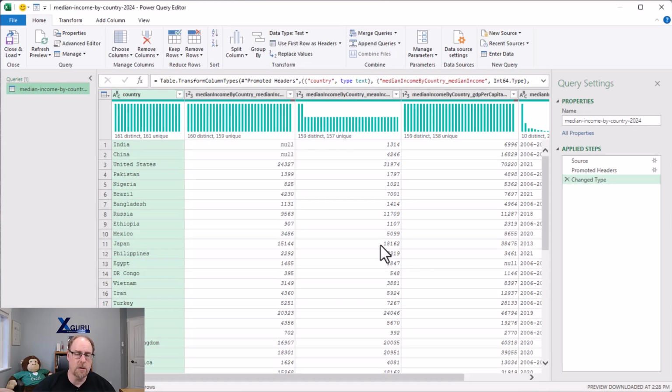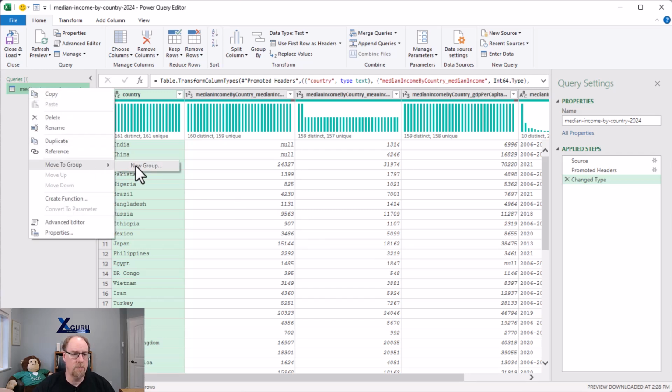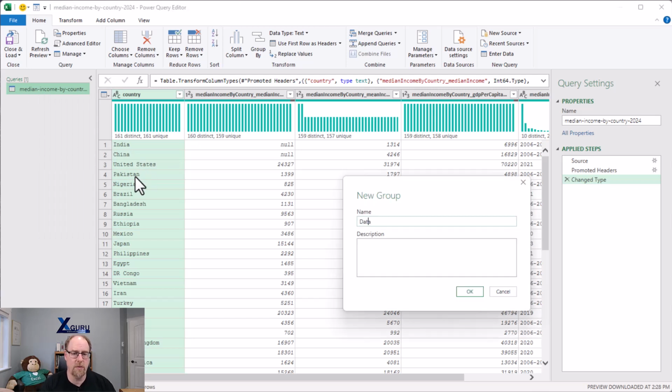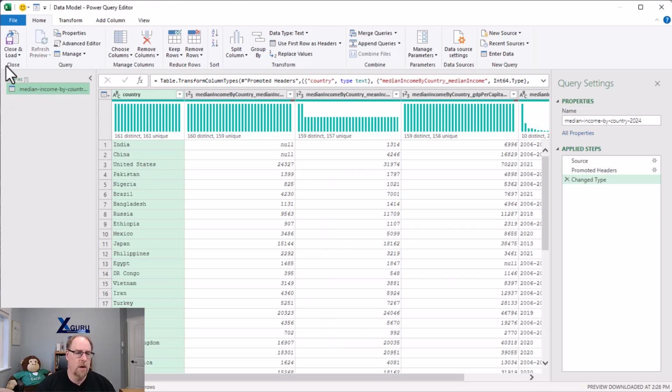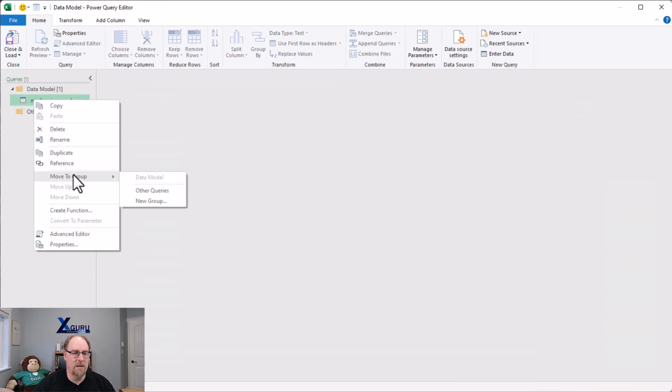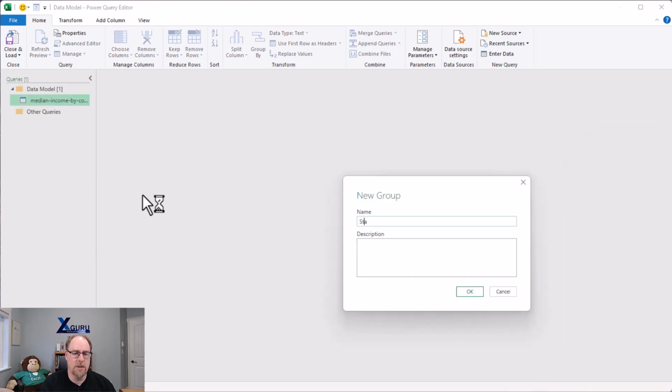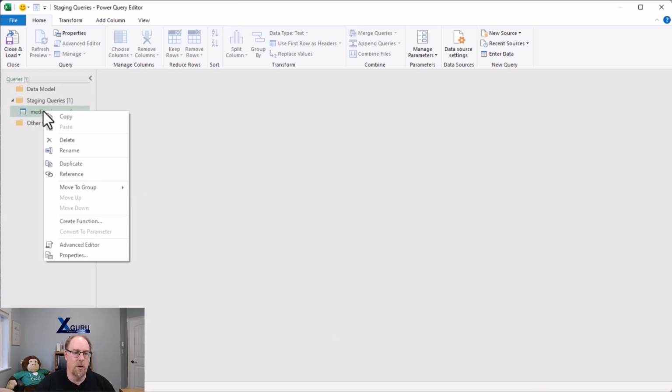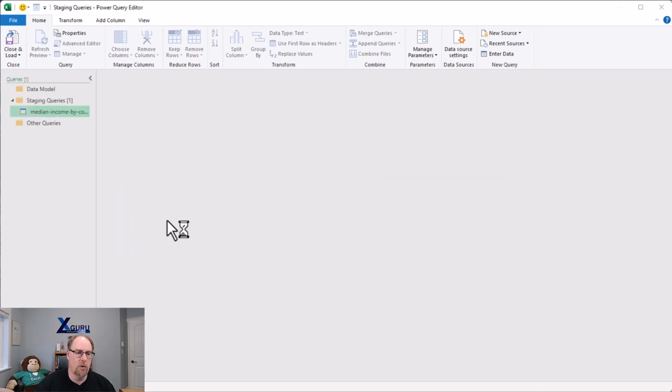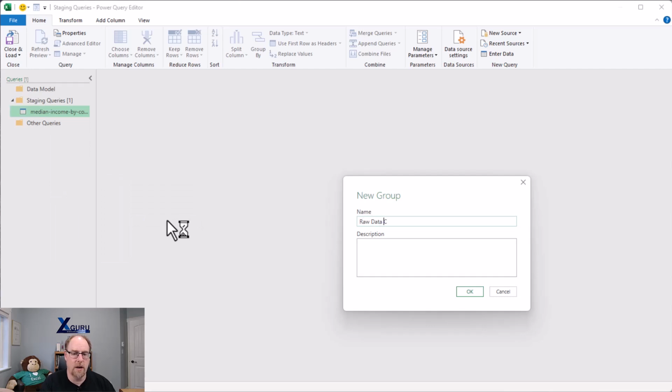Now, before we go too far here, I'm going to set up some folders on the right side here. I'm going to right-click and move to group. I'm going to create a new group, first off, called Data Model. I'm going to move this again because that's not where I want it, into a new group called Staging Queries. And then I'm going to move it one more time, move to group, new group, and this one is going to be Raw Data Connections.